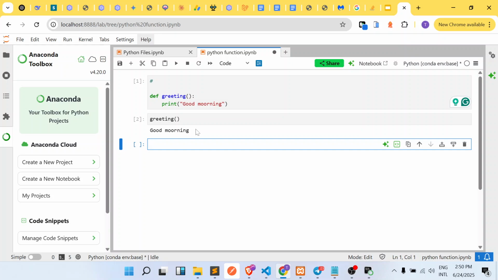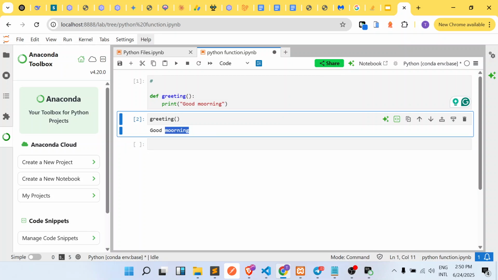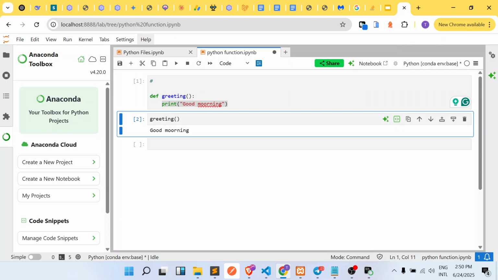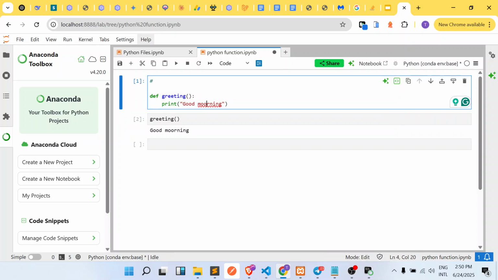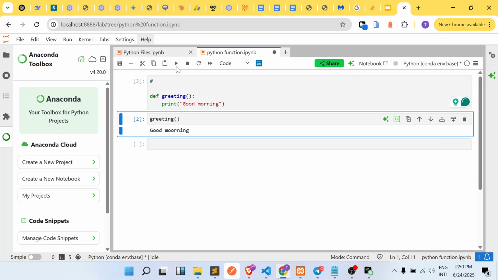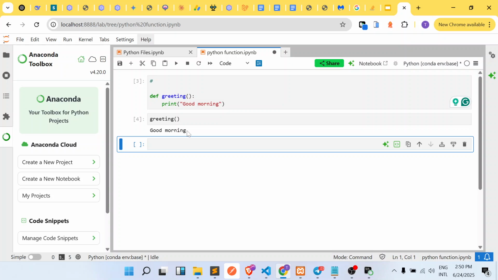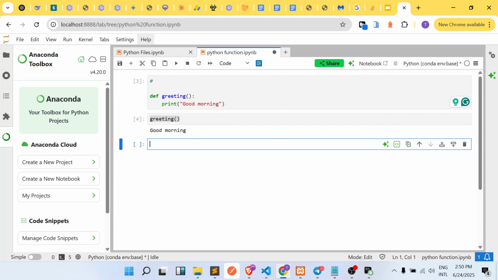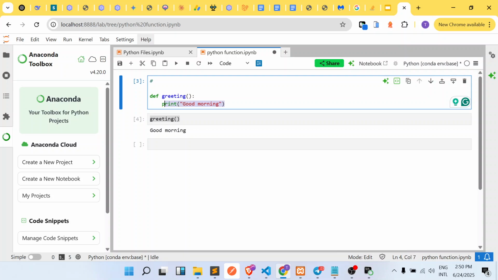So assuming we did not have a function, when we discover this error, we will start looking for every place where we've printed out this kind of statement, and we'll correct that error. Okay, but because this particular error is simply coming from this function, I can simply go to this place and clean this. Okay, and I run this, and then if I come here, I'll run this, and that particular error will be removed. So even if I've called this function in a lot of places in my system, once this error is corrected in the function definition, it will reflect on every part where that function is called or invoked.